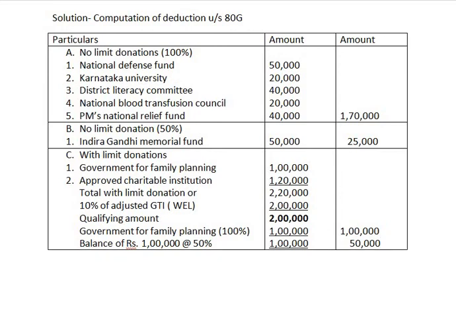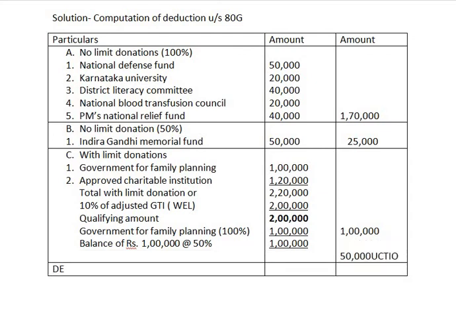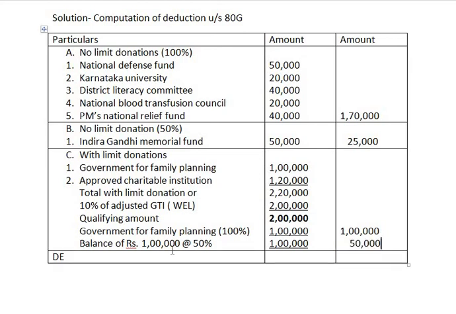Now let us find out the deduction under section 80G. Deduction under section 80G, we have to total this.